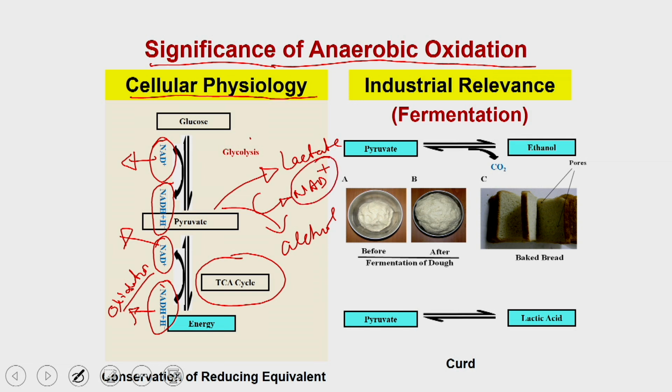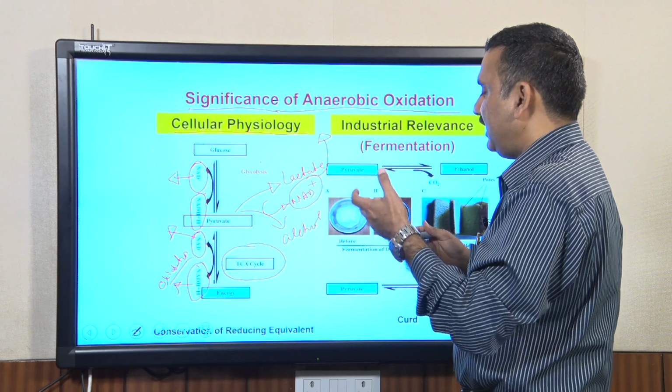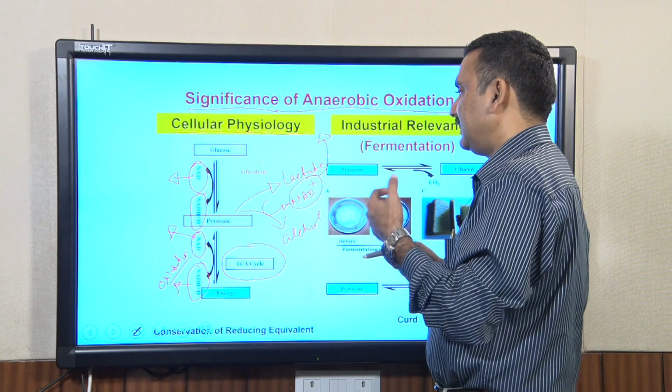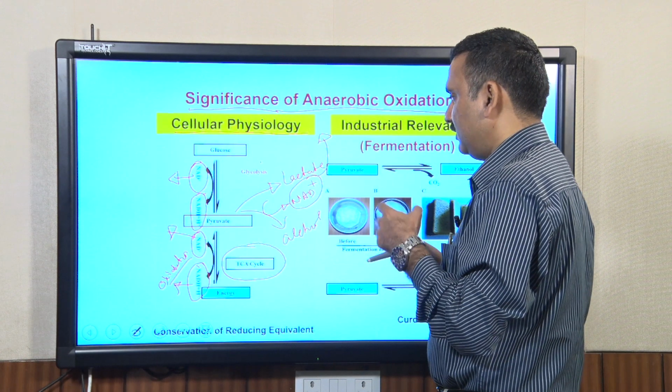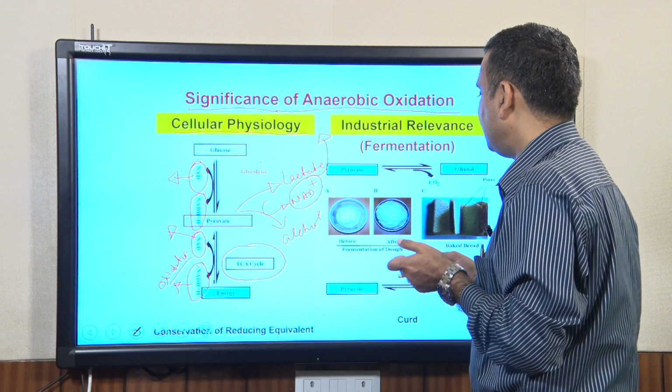This pool of NAD plus can be used for the metabolic reactions or alternate metabolic reactions to some extent until the oxygen is available for the cell, and that helps the cell to survive for a longer period of time, and also it allows the cell to withstand the stress which is being generated in the absence of oxygen.